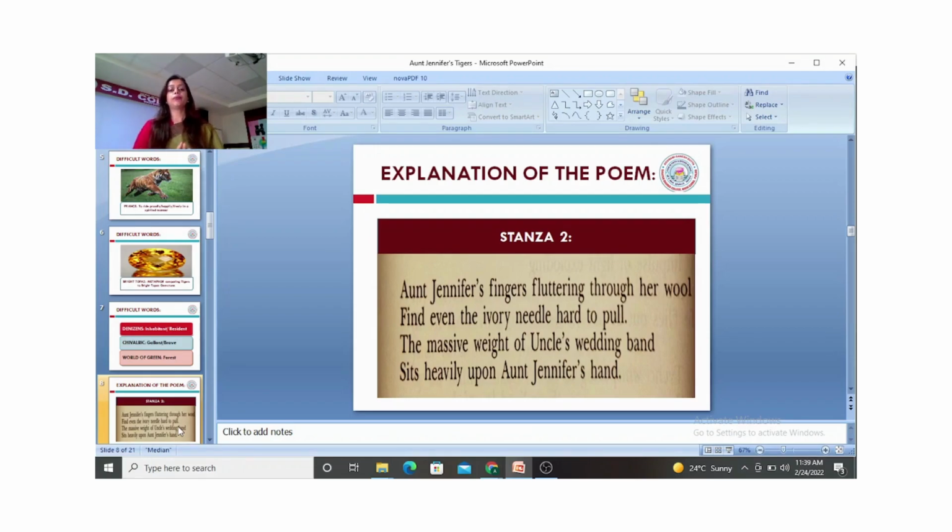She is talking about a marriage where somehow the husband takes the power position and the wife has to take the secondary role, the role of the provider belongs to the husband, and the wife has to merely live as a shadow under that massive weight of the husband's wedding band. So marriage is not defamed.